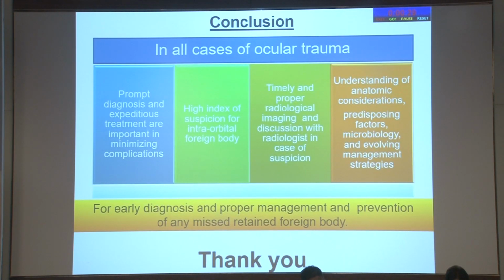So in conclusion, in all cases of ocular trauma, prompt diagnosis and expeditious treatment are important to minimize complications, and we must have a high suspicion of intraocular foreign body in all cases of ocular trauma. Timely diagnosis, proper radiological imaging, and understanding of anatomical, predisposing and microbiological factors are helpful for early diagnosis, proper management and prevention of missed retained foreign body. Thank you.